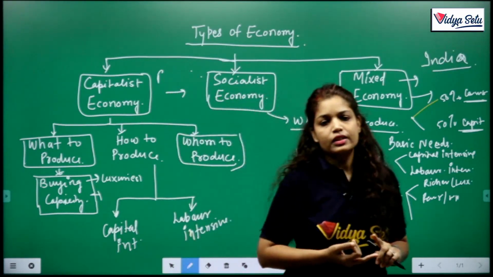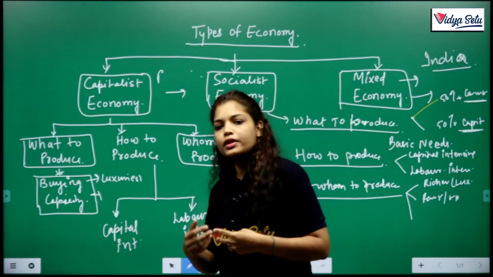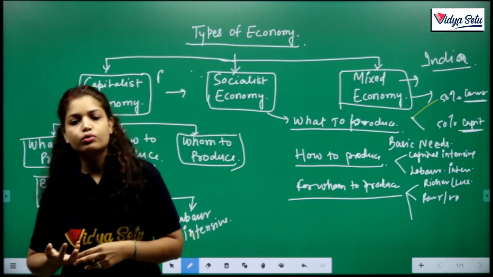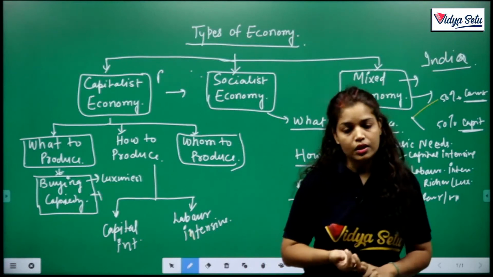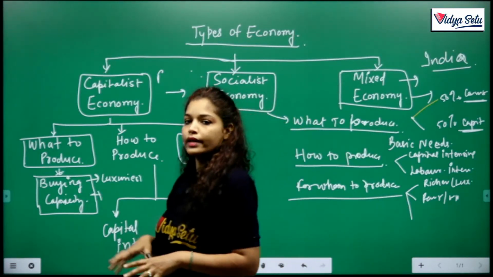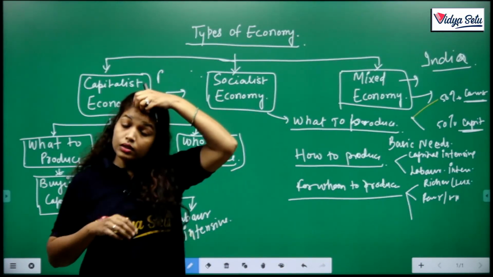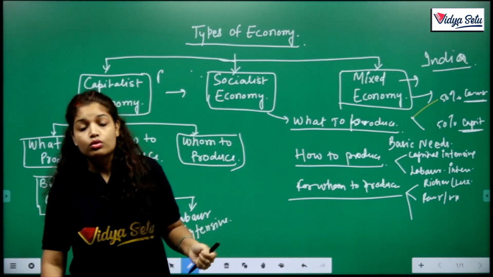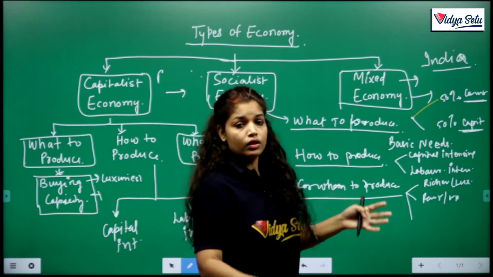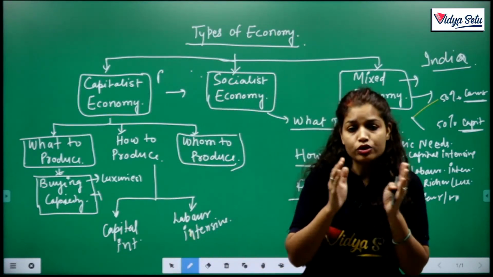How to produce: socialist economy considers labor intensive technique more, for generation of employment. And for whom to produce, for those sections who have basic needs like basic education etc. So in mixed economy all the decisions are taken on a partial basis.